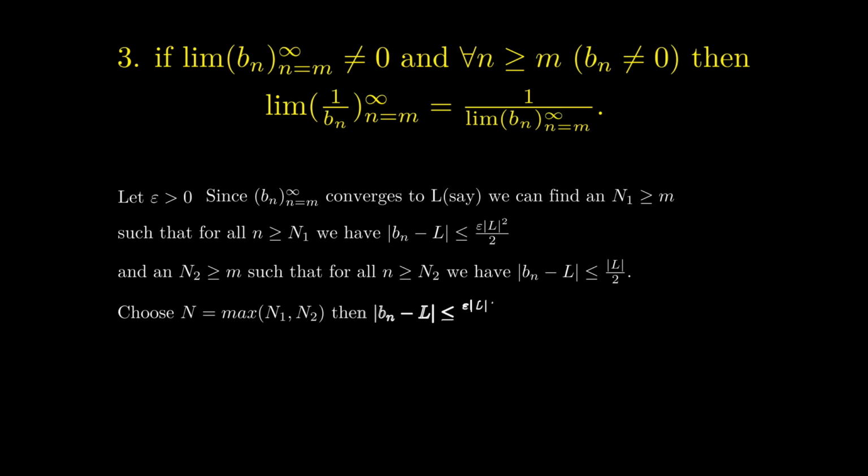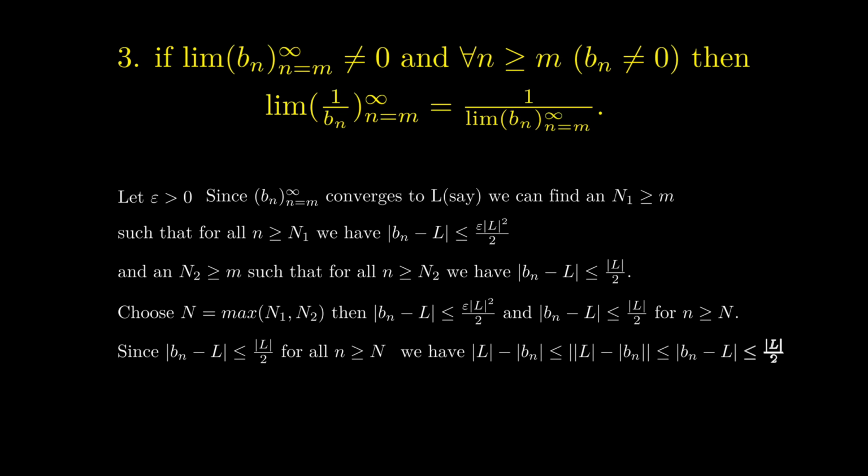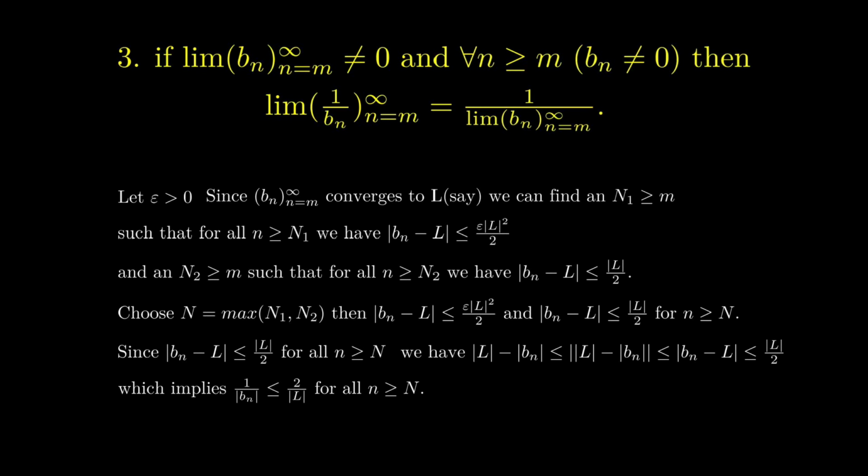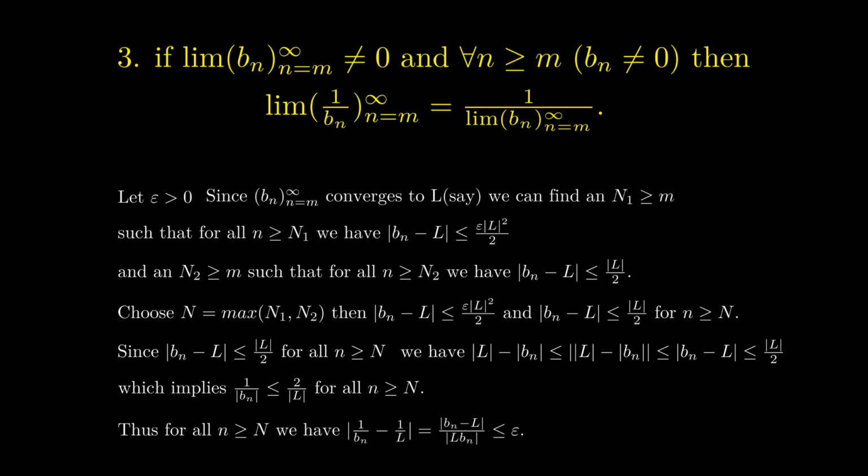If we choose capital N to be the maximum of n1 and n2, then the absolute value of b_n minus L is less than or equal to epsilon times the absolute value of L square over 2, and also less than or equal to the absolute value of L over 2 for all n greater than or equal to capital N. Since the absolute value of b_n minus L is less than or equal to absolute value of L over 2, we have the following, which implies that 1 over the absolute value of b_n is less than or equal to 2 over the absolute value of L for all n greater than or equal to capital N. Thus, for all n greater than or equal to capital N, we have that the absolute value of 1 over b_n minus 1 over L is less than or equal to epsilon, which completes the proof.